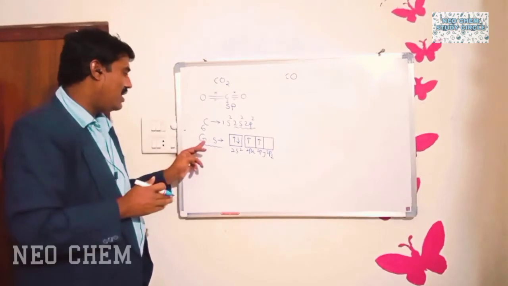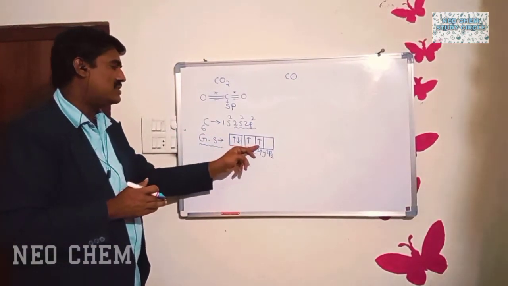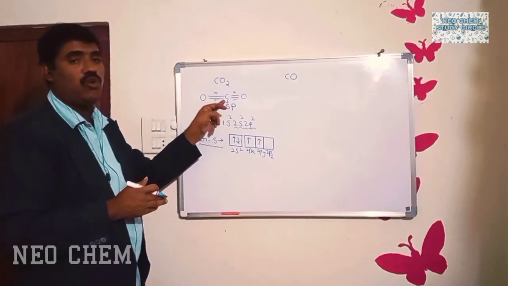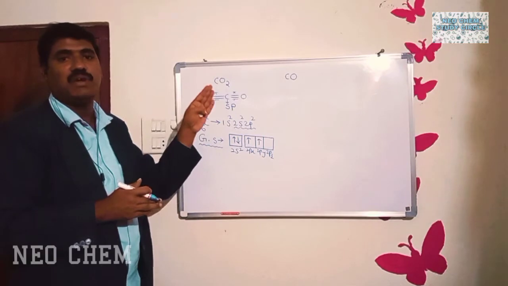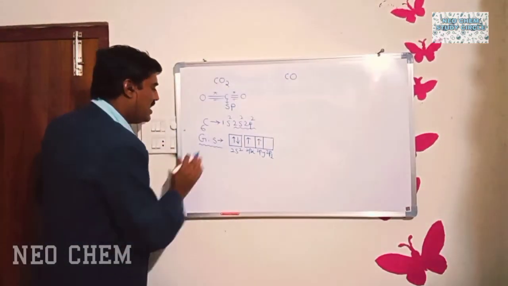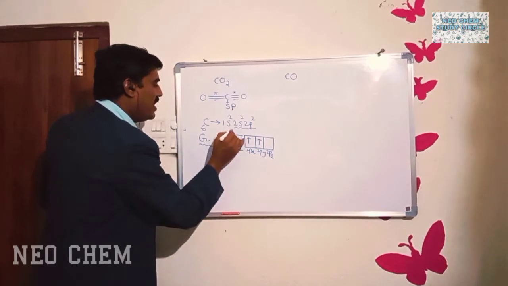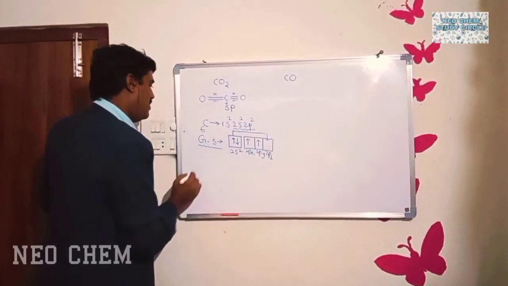Okay. So here, as per ground state configuration, only 2 unpaired electrons are there, but carbon needs how many unpaired electrons? 4 unpaired electrons, because carbon valency is 4. That's why if we excite the ground state configuration, one of the 2s electrons is promoted into the pz orbital.